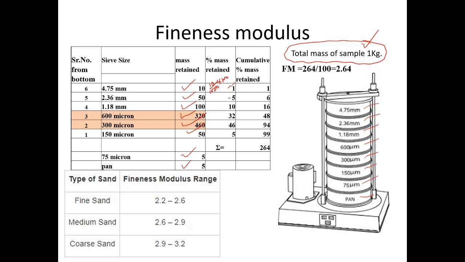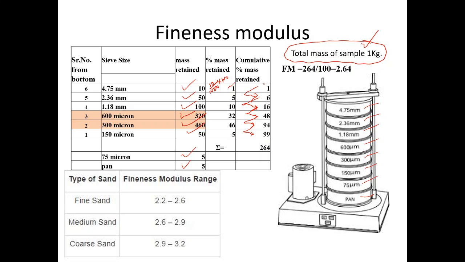So likewise, the percentage of mass retained on each sieve is calculated, up to 150 micron. Then cumulative percentage mass retained is calculated. That is, the percentage mass retained on 4.75 mm is 1. 1 plus 5, 6. 6 plus 10, 16. 16 plus 32, 48. 48 plus 46, 94. And 94 plus 5 is 99.